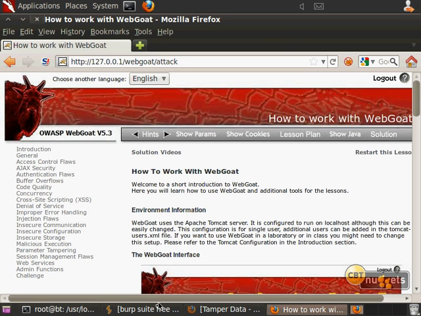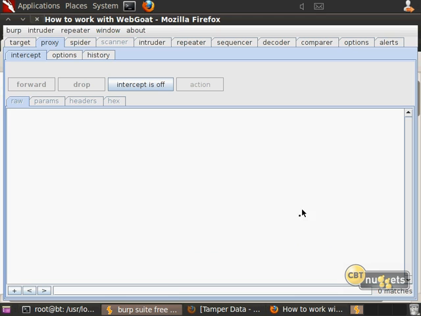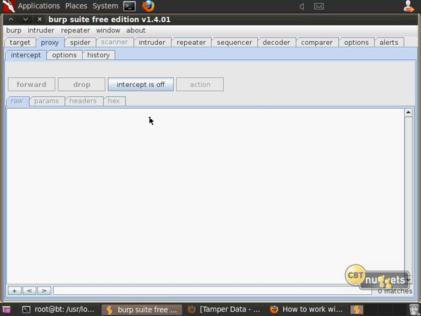The other one would be something like Burp Suite, or you can also use another one called WebScarab. But Burp Suite, WebScarab, and Tamper Data, the point of them all is to intercept data. I'll turn this on. Intercept data, and then you can manipulate the stuff as it comes through.